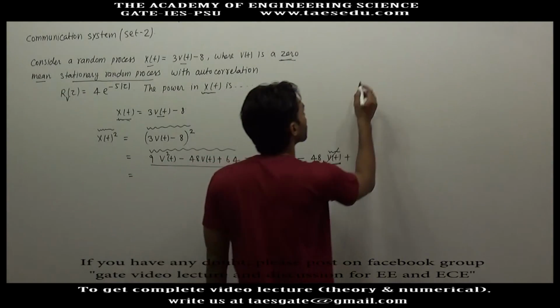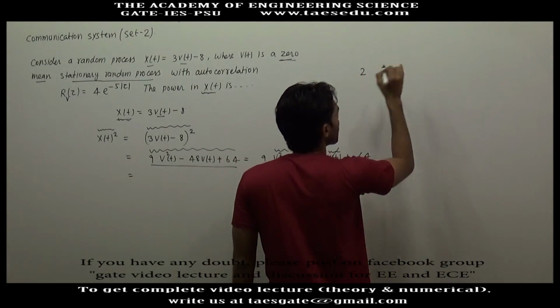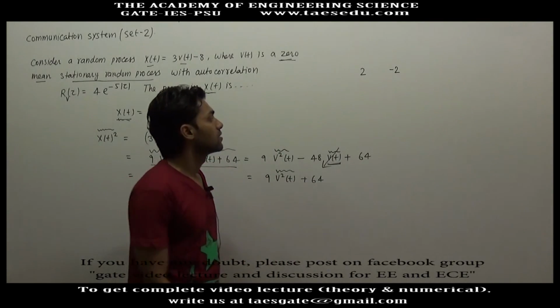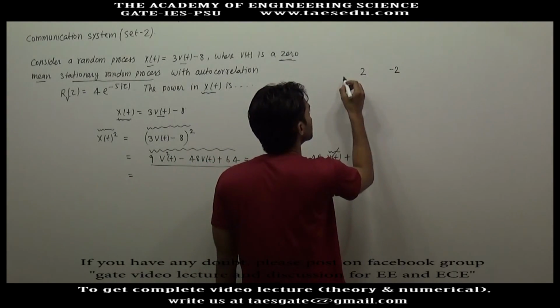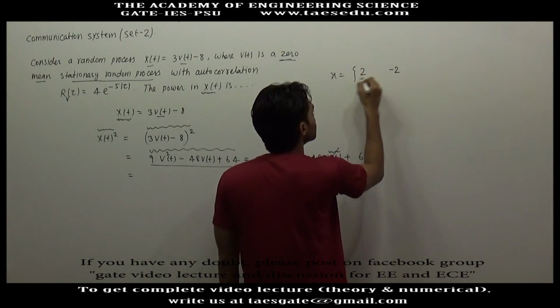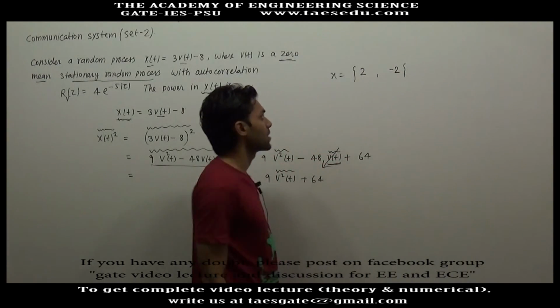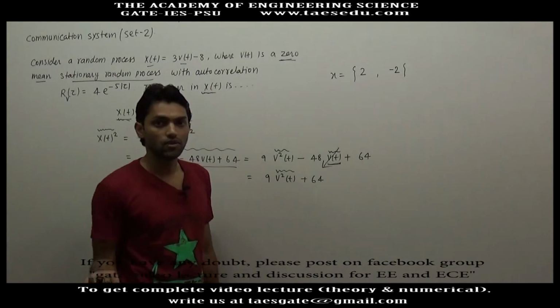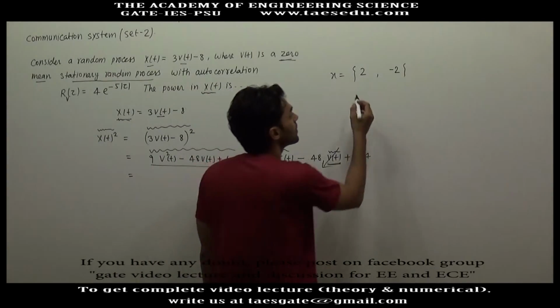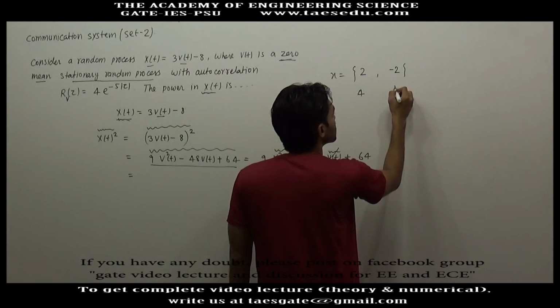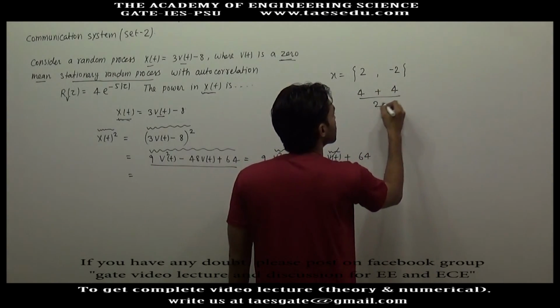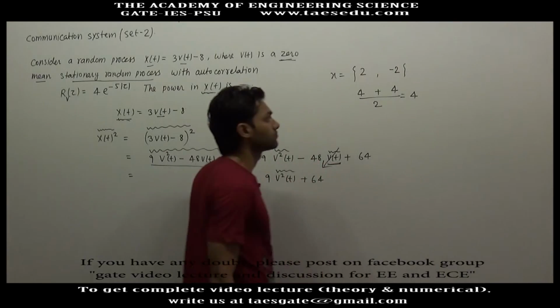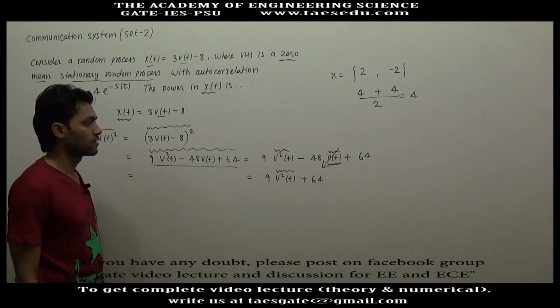Like, the average of 2 and minus 2 is 0, but let's say x has two values, 2 and minus 2, so the average of x will be 0, but if you calculate the average of x squared, its square will be 4, this is also 4, so its average will not be 0, it is equal to 4.